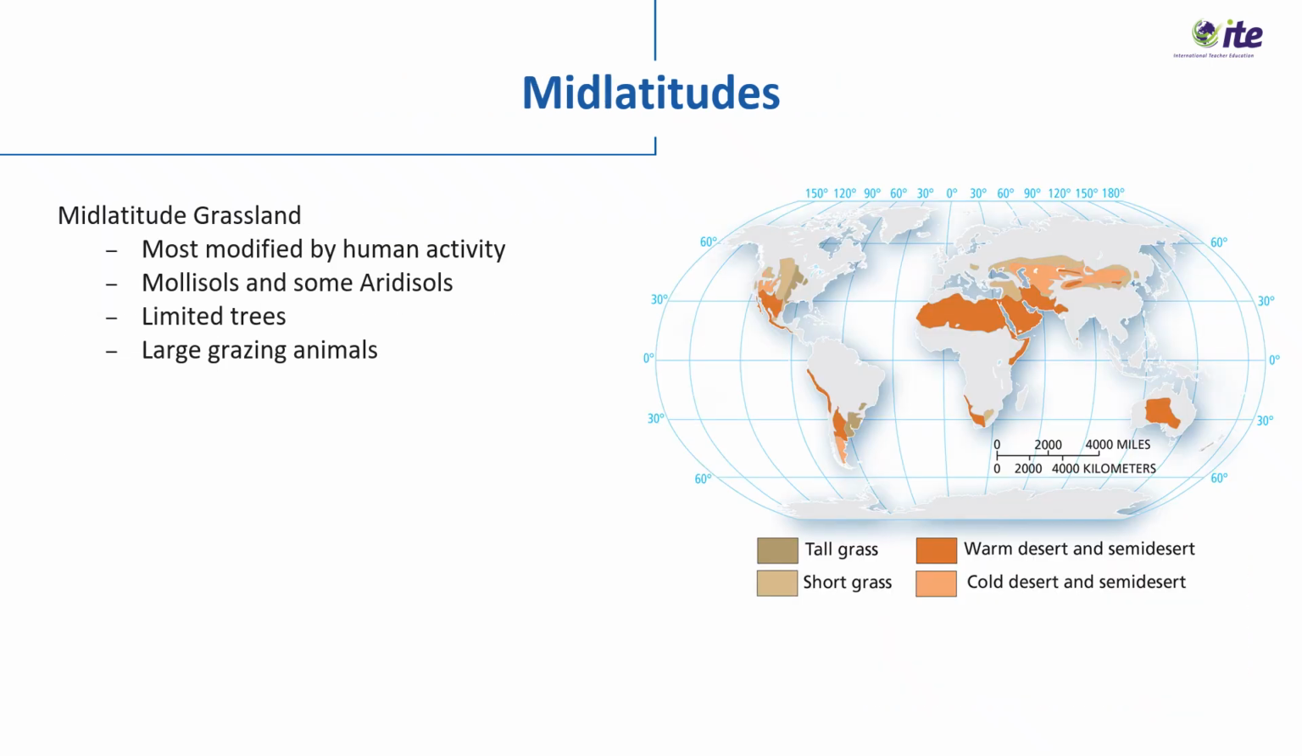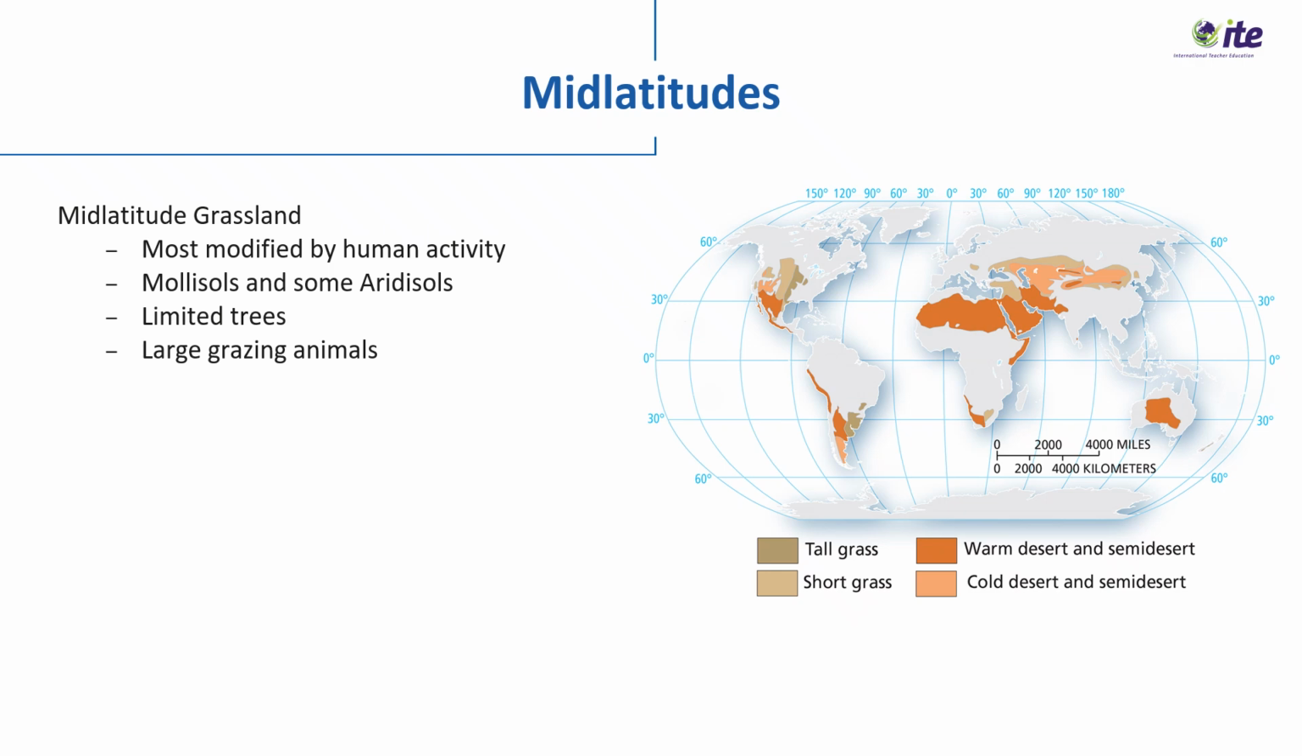Mid-latitude grasslands occur in the interior regions of continents, typically between 30 degrees and 50 degrees latitude. Examples include the North American prairies, the Eurasian steppe, and the Argentine pampas. They experience warm summers, cold winters, and moderate but seasonal rainfall, enough to support grasses but not dense forests. Periodic fires and grazing maintain the open landscape.